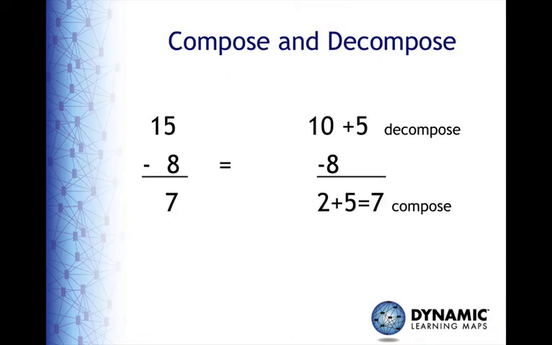When students understand that composing and decomposing make many types of calculations much simpler and more efficient, they are much more likely to utilize the skill. Take, for example, the symbolic problem of 15 minus 8. Students decompose 15 into 10 ones and 5 ones, minus 8 ones. When they set the problem up in this manner, it's much easier for them to take the 8 ones from the 10 ones and then add the 5 ones to derive an answer, because at this point they have a lot of experience working with groups.